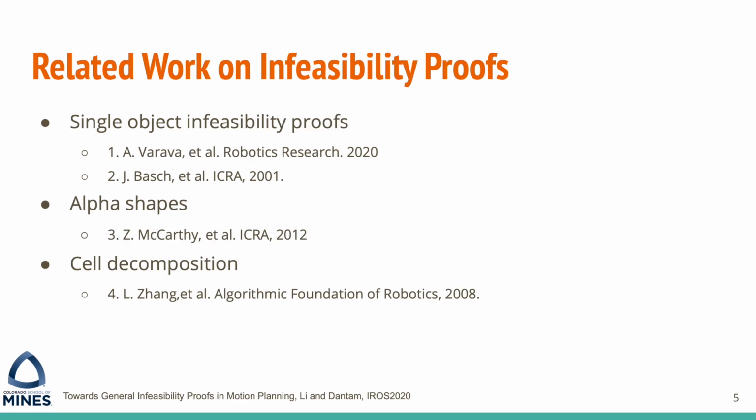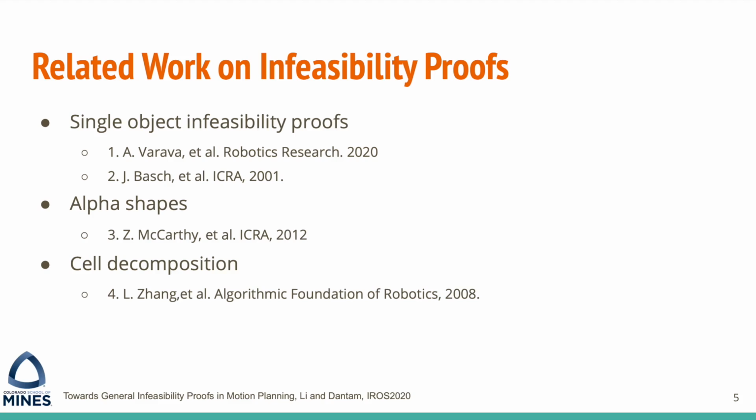There are previous works that focus on finding infeasibility proofs in motion planning. Here we list some of the most related works. The first work relates path non-existence for single rigid objects in 2D or 3D workspace to the problem of caging. The second work proves this connection for a rigid body attempting to pass through narrow gates. These two works focus more on single objects instead of manipulators. The third work proves path non-existence by filling alpha shapes in the configuration space. In this work, scaling to higher dimension depends on high-dimensional alpha shapes, which is still an open research question.